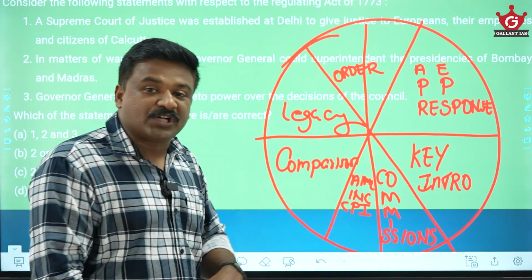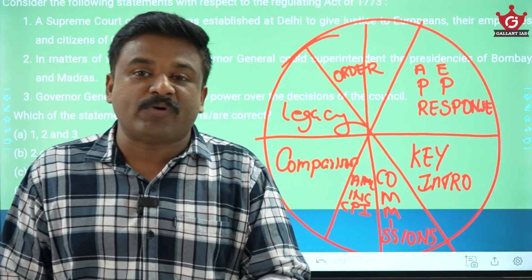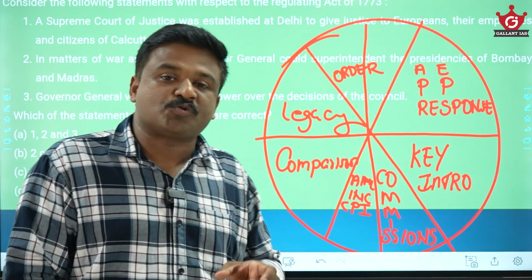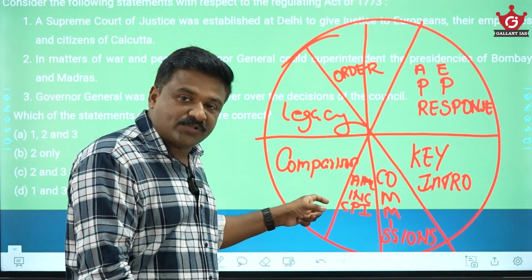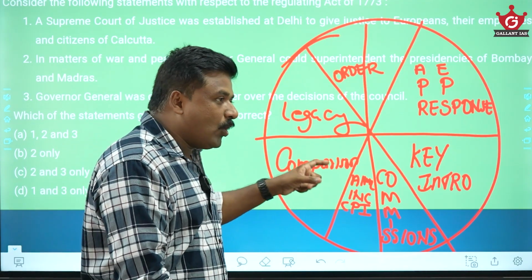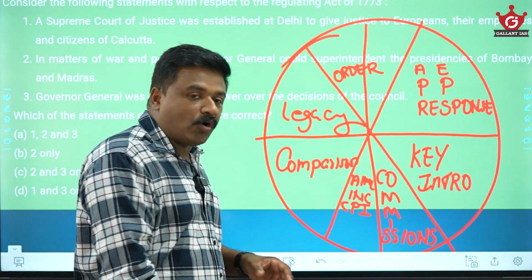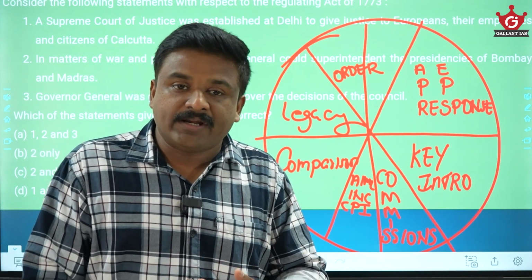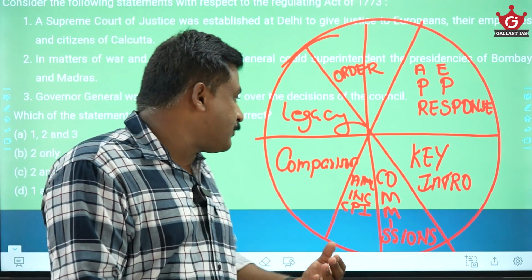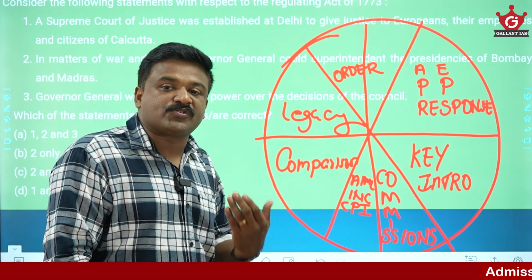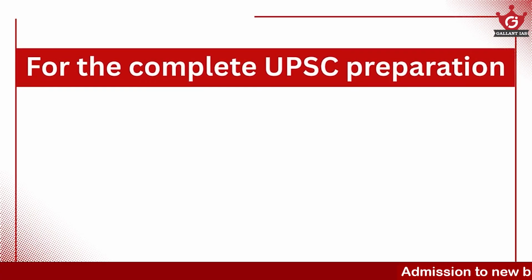Then see the responses of political parties towards these legislations. For example, All India Muslim League, Indian National Congress, Communist Party of India, Indian Liberal Federation, how these different political parties responded to various legislations in India during British Raj.